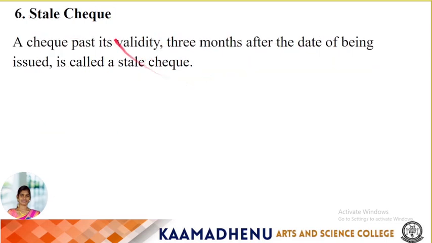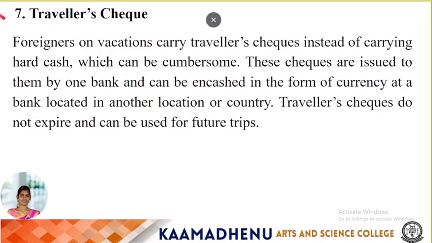Next, stale checks. A check presented after its validity of 3 months from the date of being issued is a stale check. Next, traveler checks. Foreigners on vacation carry traveler checks instead of carrying hard cash.